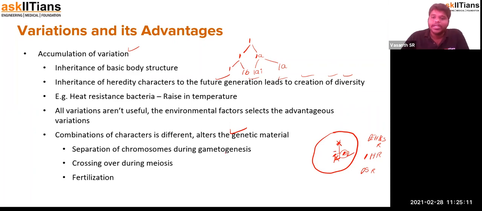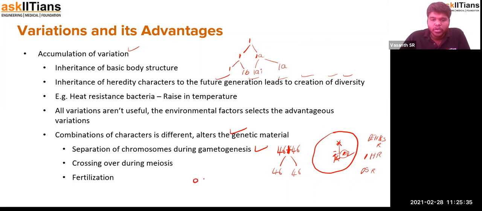One is gametogenesis. Gametogenesis is where 46 chromosomes will be duplicated, and then they'll undergo a process called crossing over. Crossing over is something that you would have studied in class 9 itself, in the process of division.